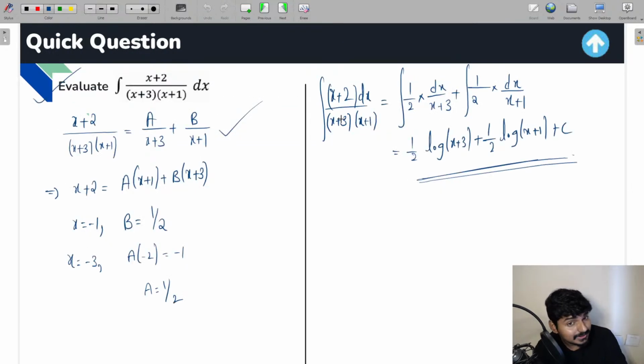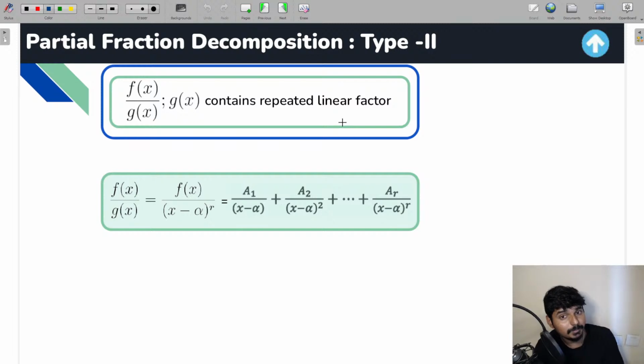Now let me go to a second type in which there are going to be repeated linear factors. So guys, what are you going to do here? What happens when you have repeated linear factors, everyone? Well, let us say that you have this type of expression: x plus 2 by, let us say, x plus 1 into x minus 3 whole cube.